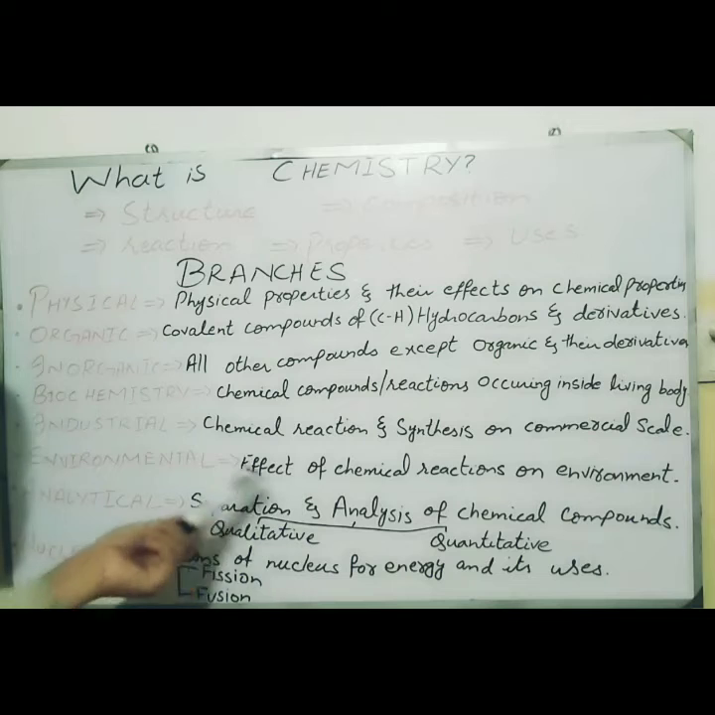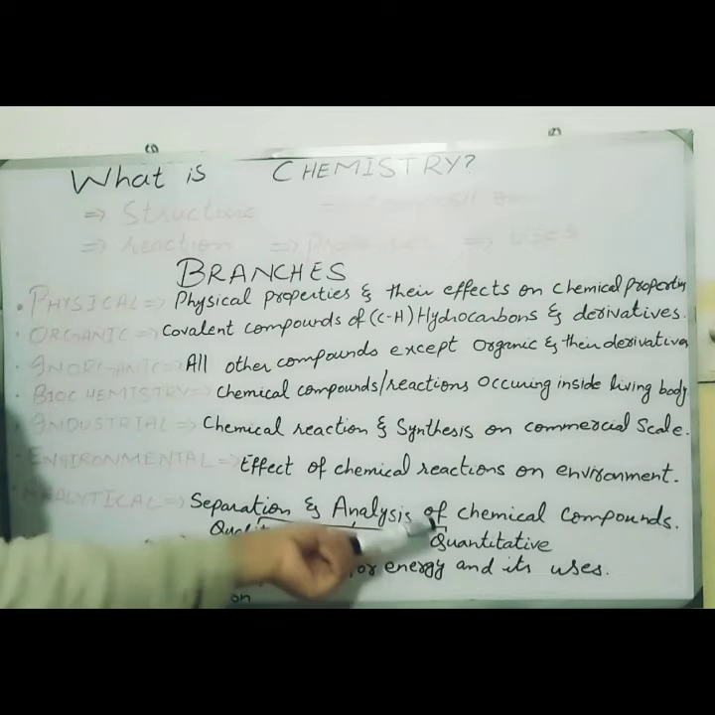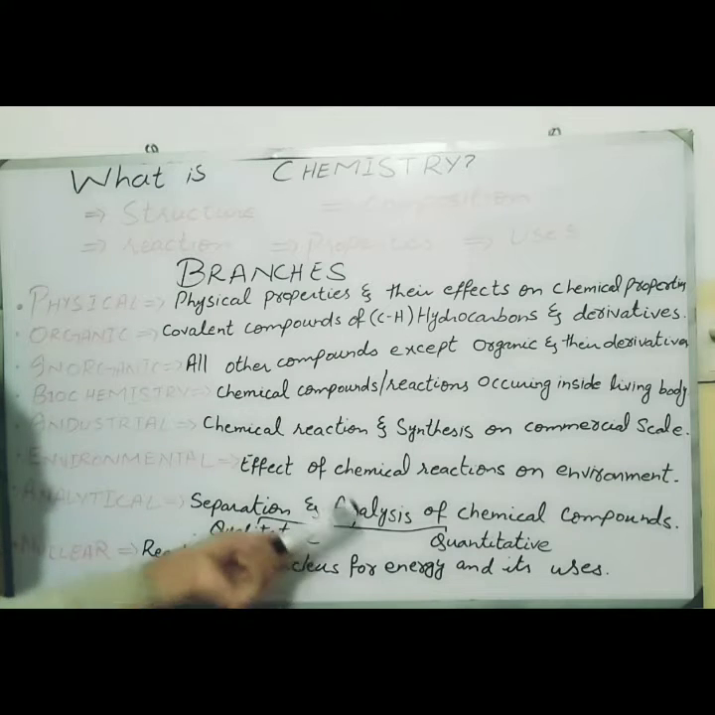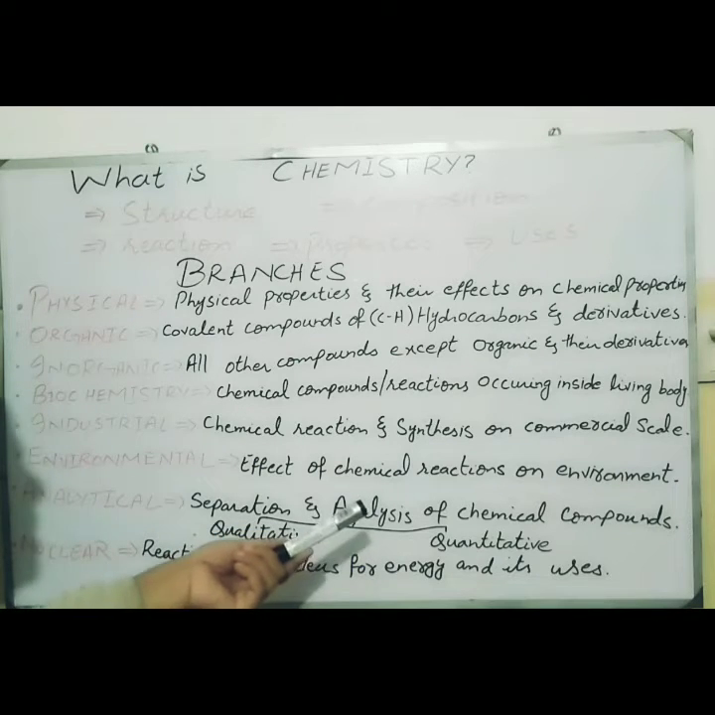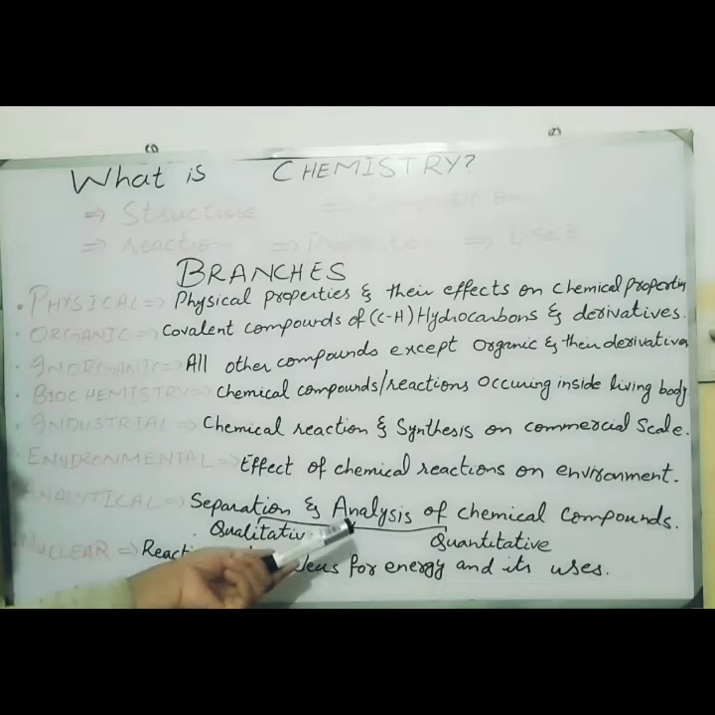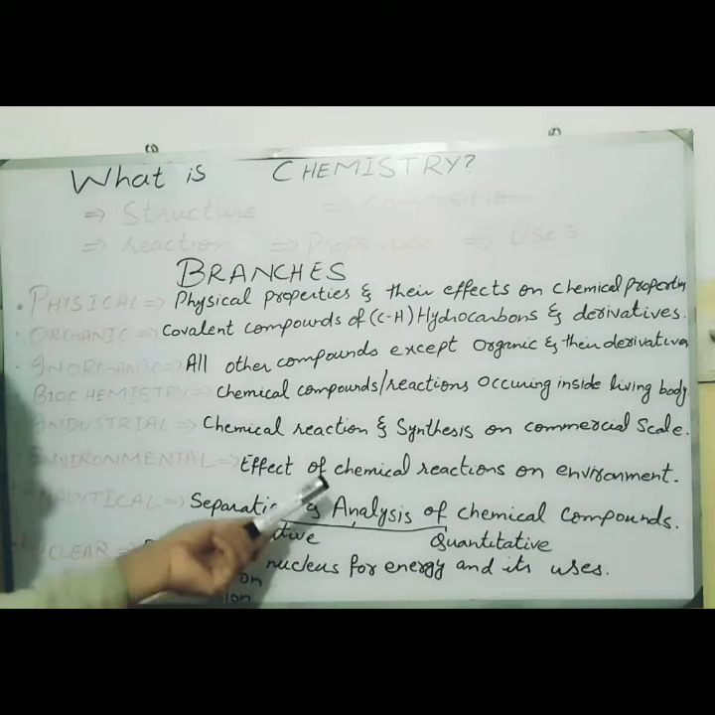The analysis is of two types: qualitative analysis and quantitative analysis. In qualitative analysis we just determine the components of a compound, that a compound contains how many types of components. But in quantitative analysis, the exact amount, mass, volume, or any exact amount of an element which is present in a compound will be measured.